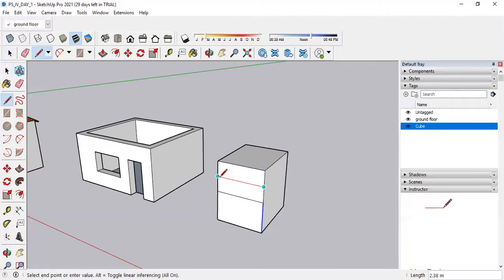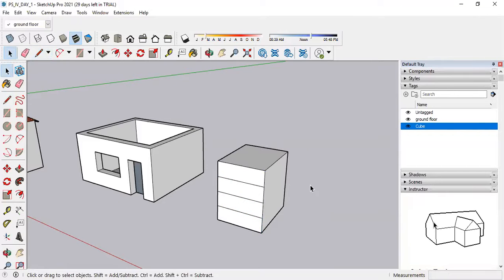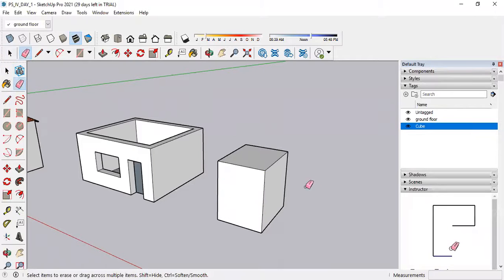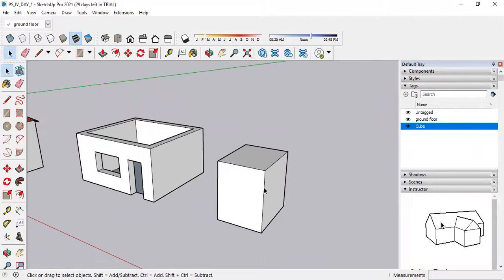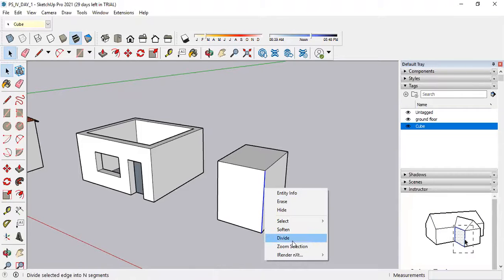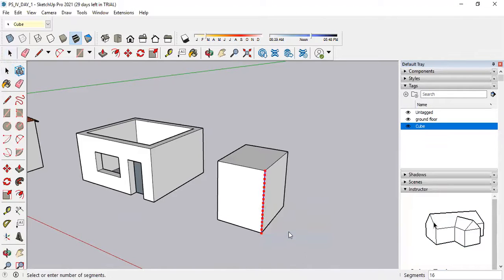If I want to divide it in four, I would have to draw the different lines, but I want to make it without drawing the lines. Then select this line, right click, and there is an option called divide. Select this, then if you drag the cursor like this, the divisions are in multiples. How much division you want, it will ask you here, or it is visible to you here. So if I want to divide this line in four segments, then 4, enter.